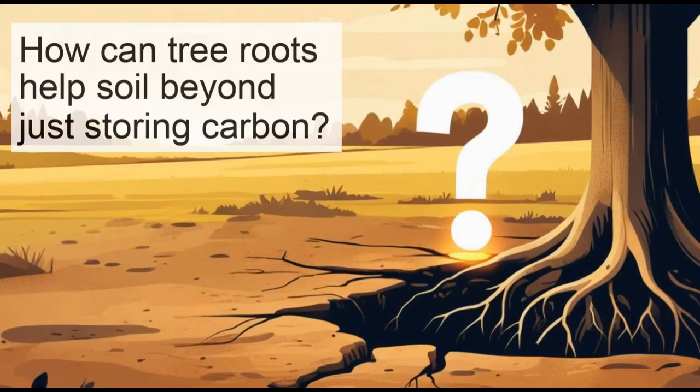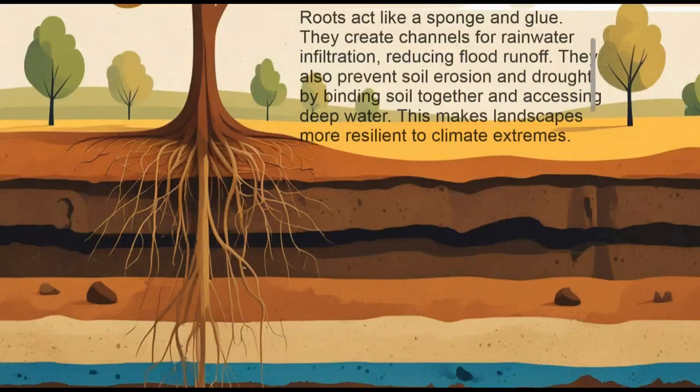How can tree roots help soil beyond just storing carbon? Roots act like a sponge and glue. They create channels for rainwater infiltration, reducing flood runoff. They also prevent soil erosion and drought by binding soil together and accessing deep water. This makes landscapes more resilient to climate extremes.